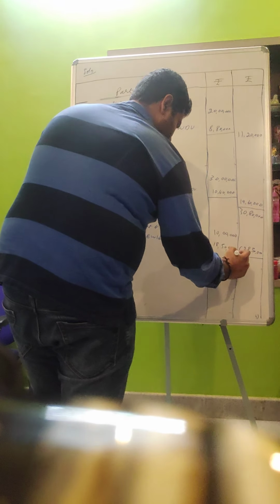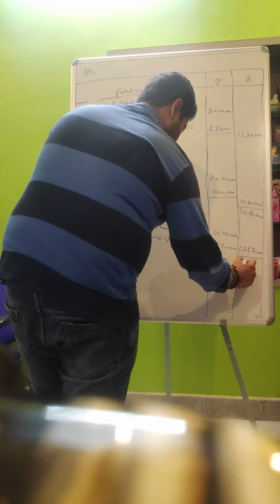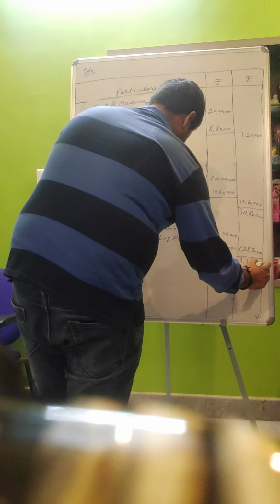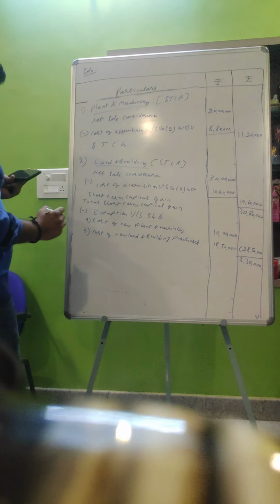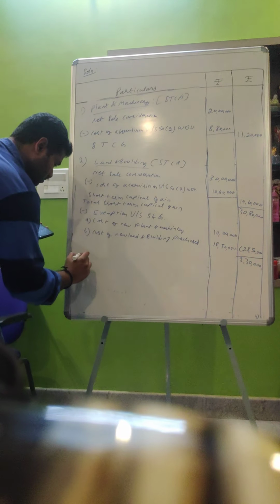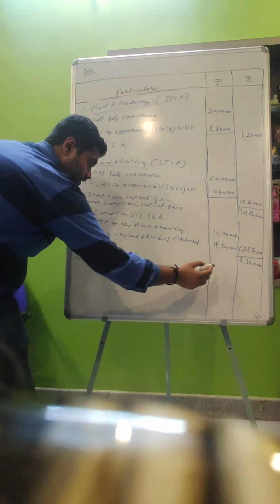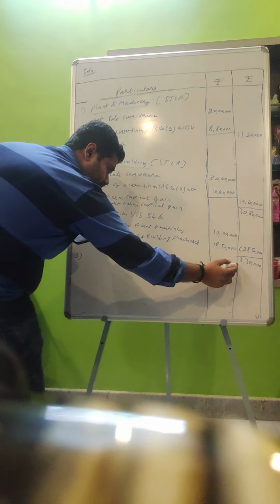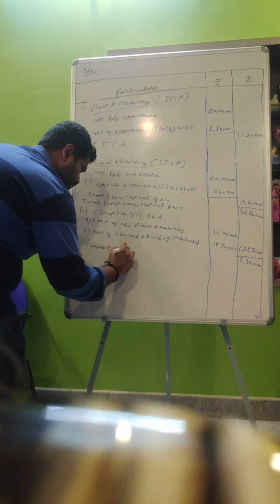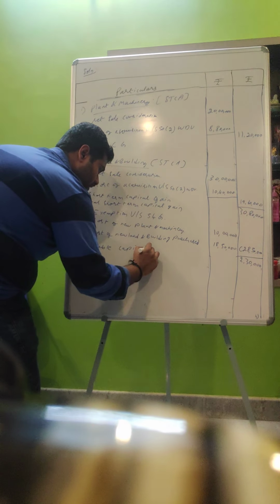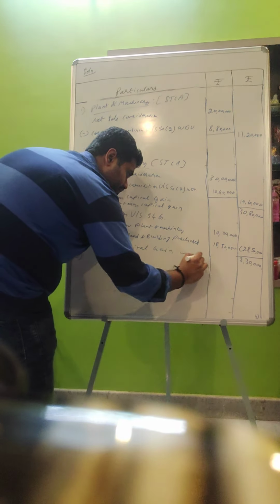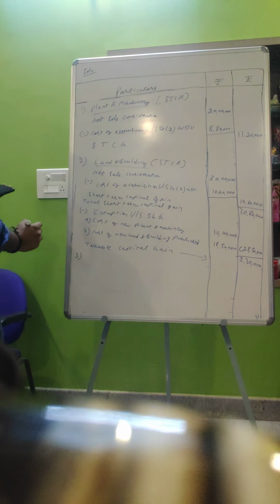The balance will be 2 lakh 30,000. So it is called taxable capital gain, 2 lakh 30,000.